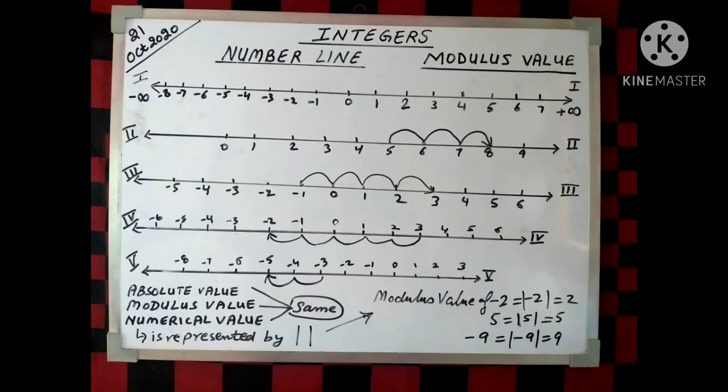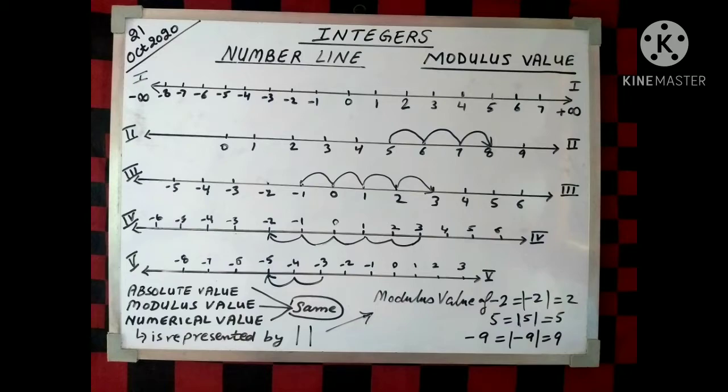So as you see on the board, just focus on the first number line. I have written number line number 1, right? And keep listening to whatever I am saying. You will get a very clear understanding about the integers, right? If you see, you will observe that -1 and 1 are opposite, -2 and 2 are opposite, -3 and 3 are opposite. So this new collection together with the whole numbers, these are known as integers, right?